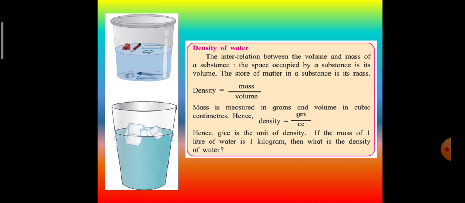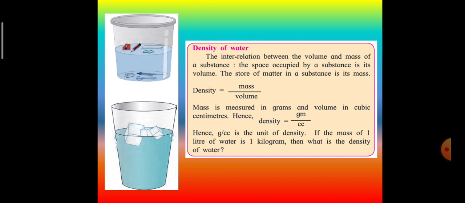Density of water. The interrelation between the volume and the mass of a substance is the density. It is the space occupied by a substance and it is its volume. The store of matter in a substance is its mass.